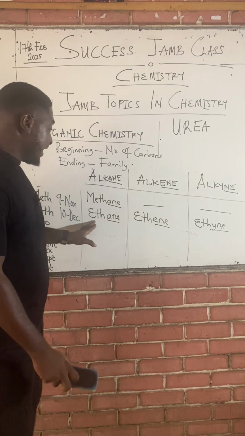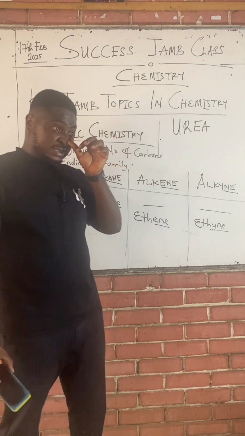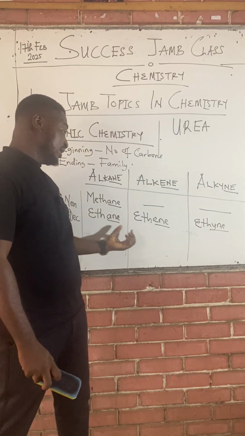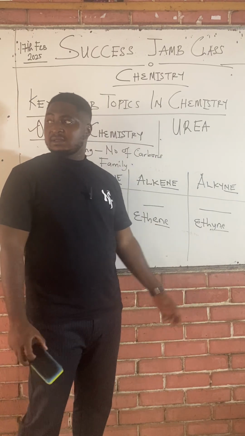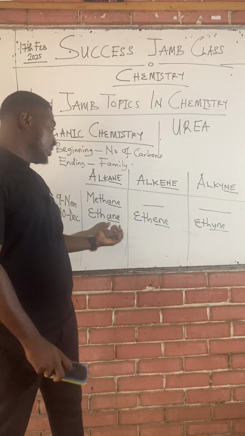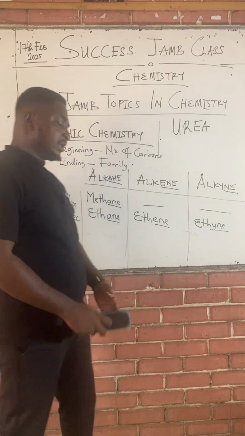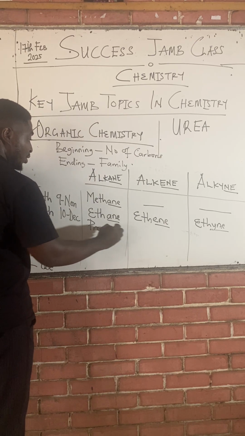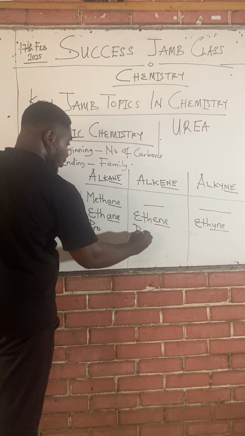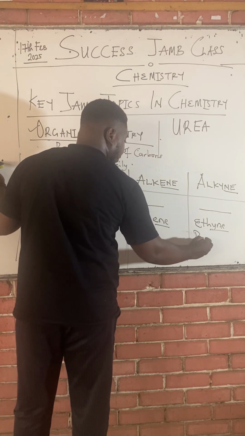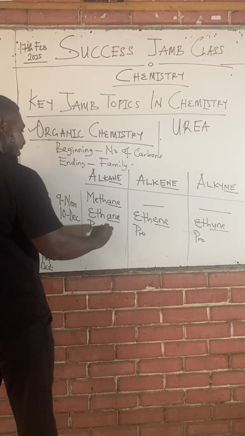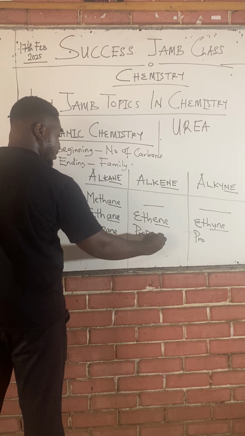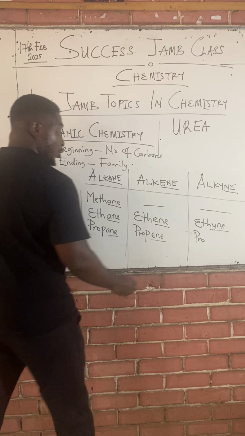So look at these three compounds, eth. They all start with the same beginning, right? Because they all have two carbons. But look at the ending: ane, ene, yne. Are you seeing it? Now, if you have three carbons and you're under this family, you'll be prop. Under this family, you'll also be prop. Under this family, you'll also be what? Prop. But watch. Here, you're going to be propane, propene, propyne.